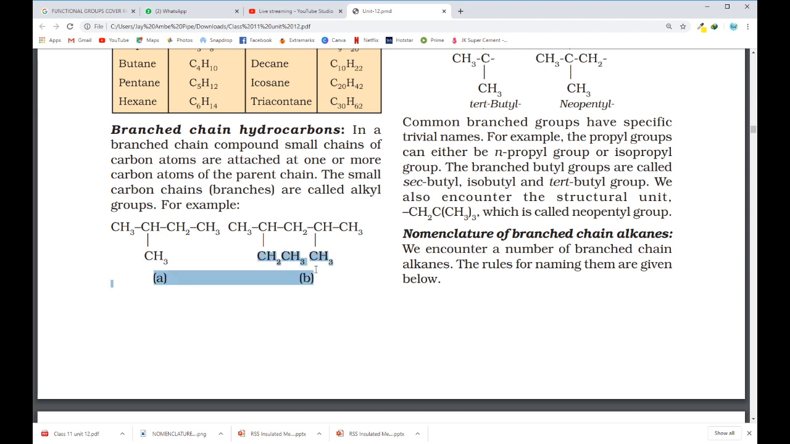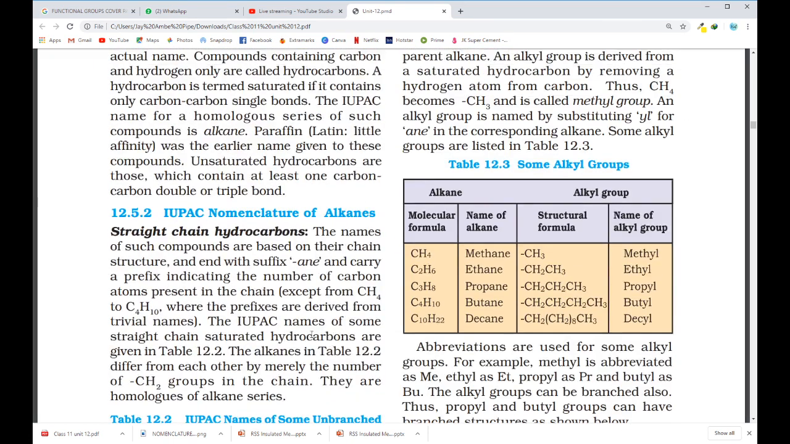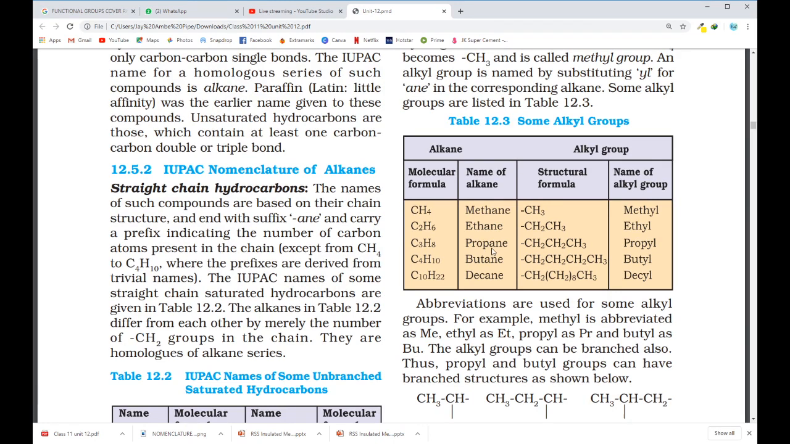Here CH2CH3 is attached as a branch. This is known as ethyl because this is a 2 carbon containing alkyl chain. Same way, C3H8 is propane. If this is present as a branch, then this is C3H7, propyl. C4H9 is butyl. C10H21 is decyl. So this way, if they are present as a branch, we use the term YL. We are replacing ANE by YL.